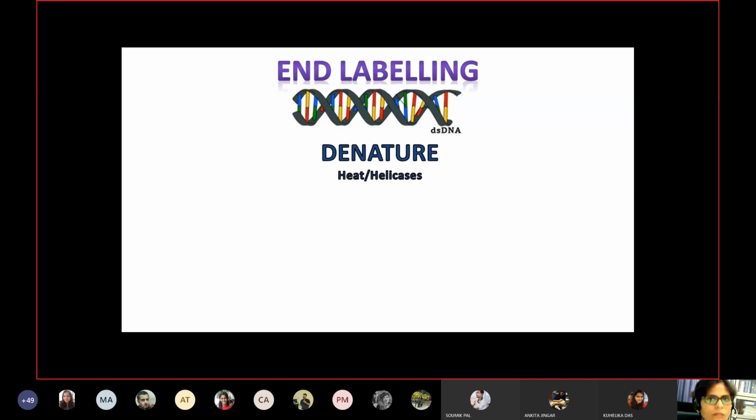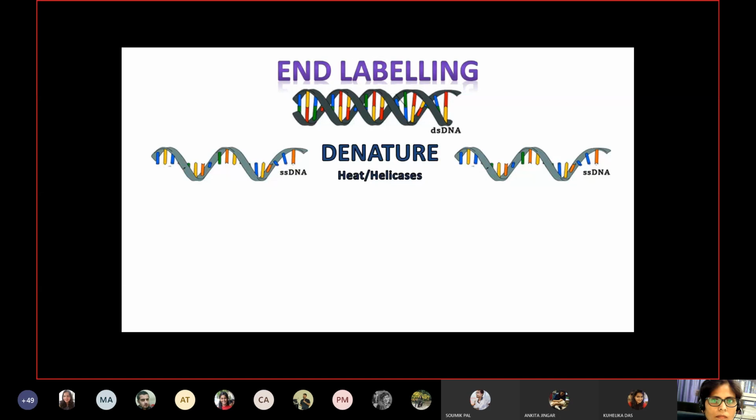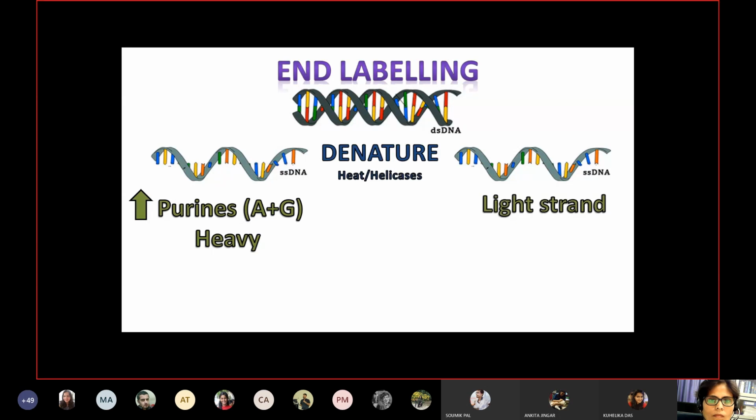The first step in Maxam-Gilbert sequencing is end labeling, for which a double-stranded DNA is first denatured by heat or helicases to give single-stranded DNA fragments. The DNA strands, as we know, are complementary to each other. Thus, knowing the sequence of any one of the two strands is enough. Therefore, only one single strand needs to be sequenced. The single-stranded DNA is thus subjected to agarose gel electrophoresis. The strand which contains more purines, that is adenine and guanine, is heavier as compared to its complementary strand.